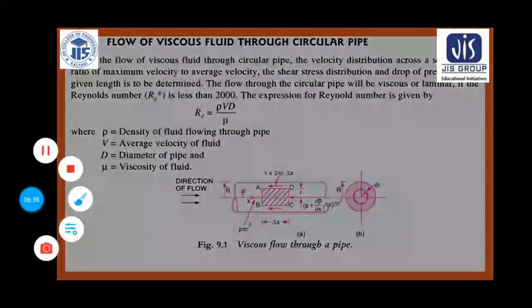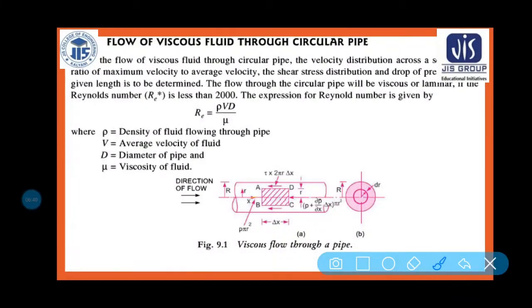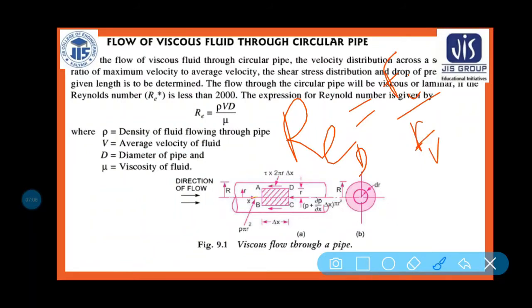Before coming to the discussion, let us first describe what is Reynolds number. Reynolds number is a non-dimensional number which is the ratio of inertia force to viscous force. The ratio of inertia force to viscous force is called Reynolds number.